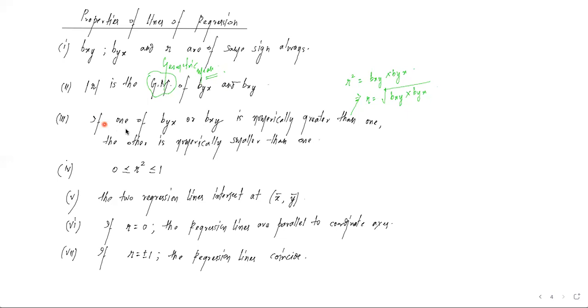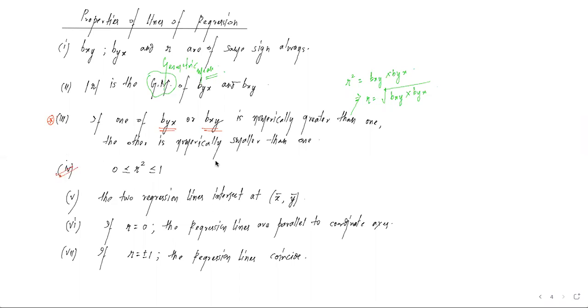Third property, if any one of byx or bxy, दोनों कोएफिशिएंट में कोई भी एक, if it is numerically greater than 1, magnitude 1 से ज्यादा आता है कैलकुलेट करके, the other has to be smaller than 1. This is a very interesting property कि अगर किसी भी कैलकुलेशन में ऐसा आ गया कि byx और bxy दोनों में से कोई एक अगर 1 से ज्यादा आ गया, the other has to be less than 1. And we are talking about the numerical value, that is only the magnitude, not the sign.